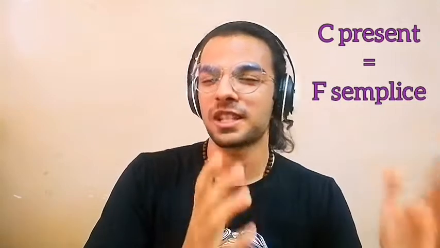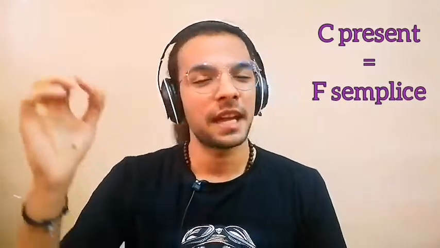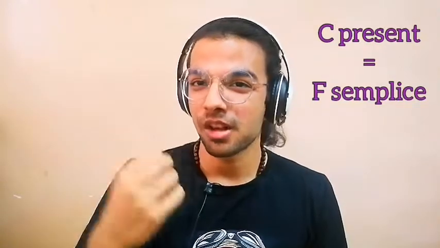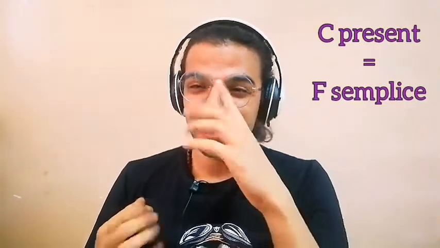It's pretty easy. If you remember, when we talked about the conditional present, we said that it's just like a copy from the homework of futuro semplice, just we changed the endings so the teacher wouldn't doubt us. As easy as that.